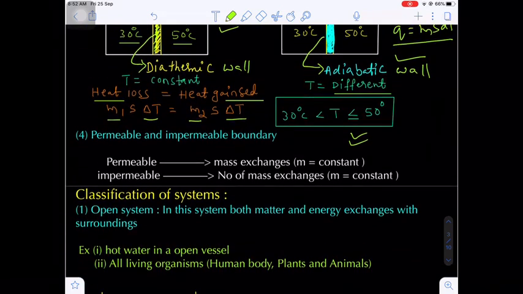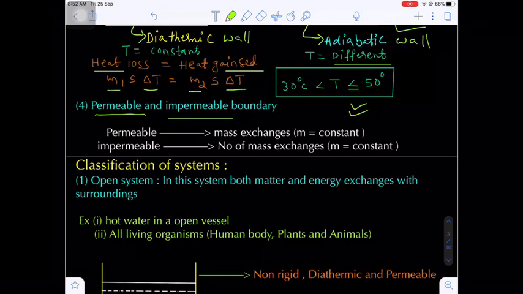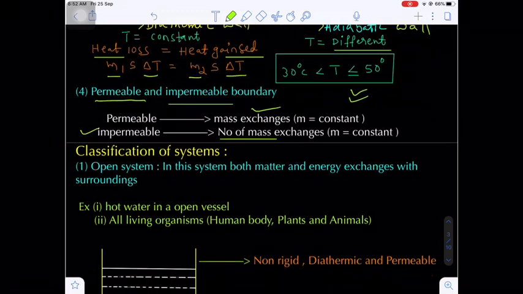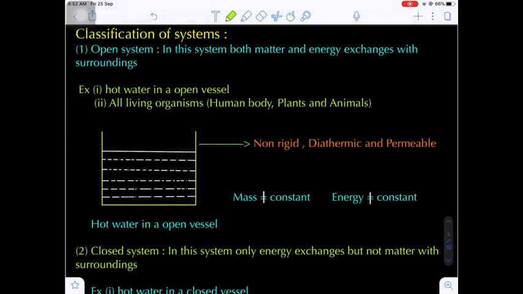Now here the next category of boundary: permeable and impermeable or non-permeable. Permeable means which allows mass exchange. If mass exchange occurs across the boundary, it is a permeable boundary. If mass exchange cannot happen across the boundary, that is called an impermeable boundary.